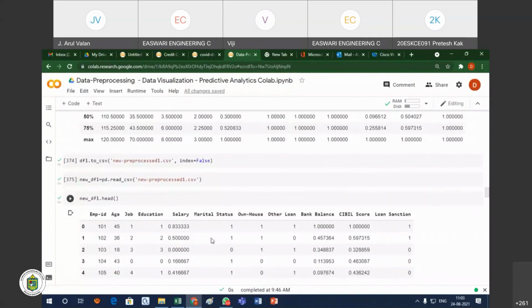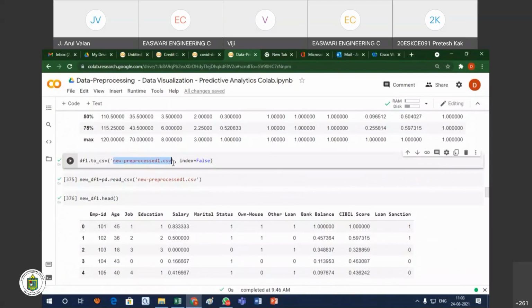So now you see, once I pre-process everything, I will write the values into the new processed CSV file. I am reading one CSV file, processing all the values, and pre-processing all the data. After the pre-processing, I am storing the data into another file. We can call it the new processed CSV file. So this is one way.